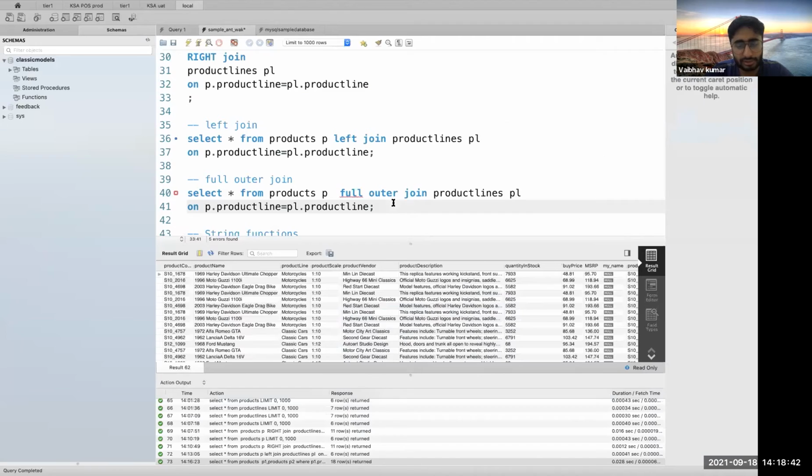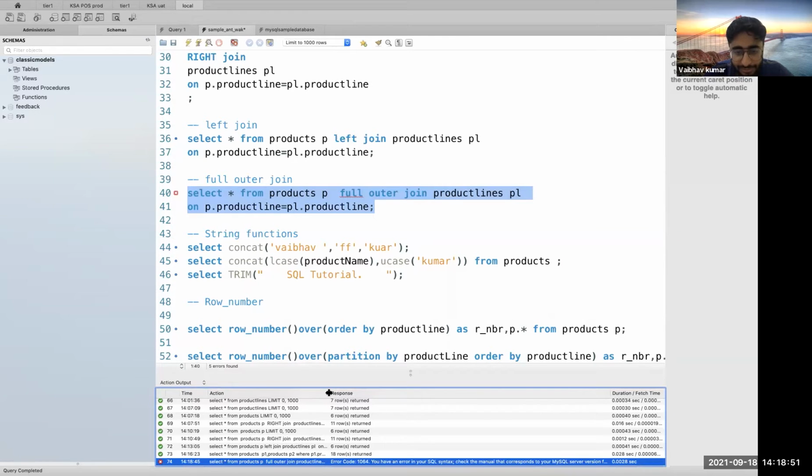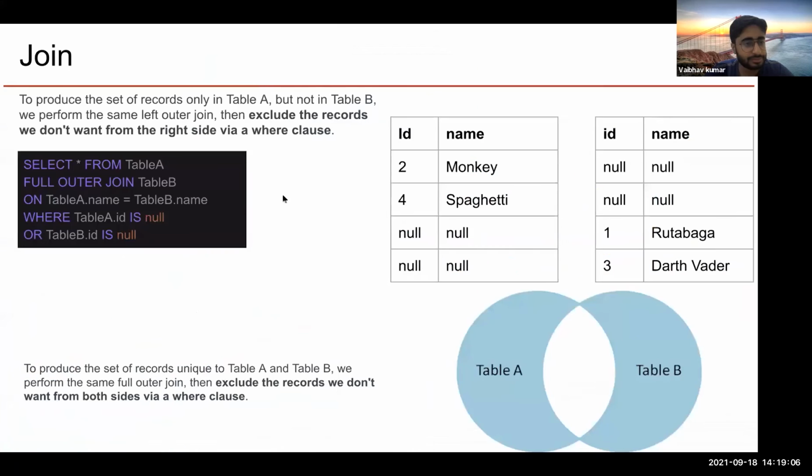It should have worked, but it gave me some error. It is not working here.